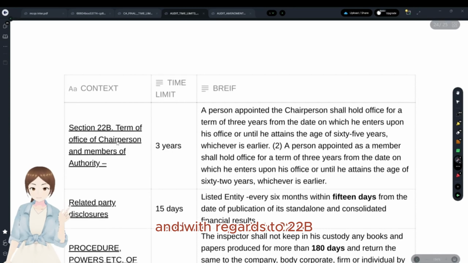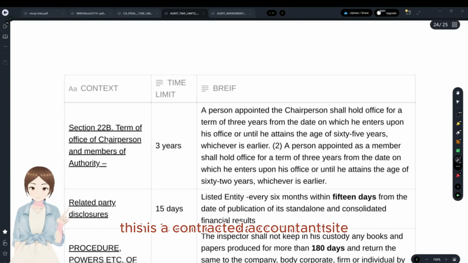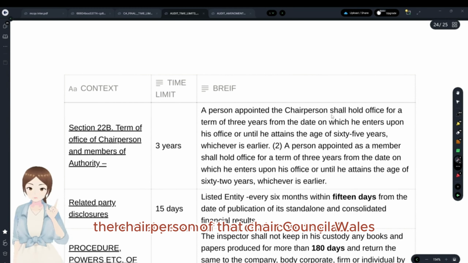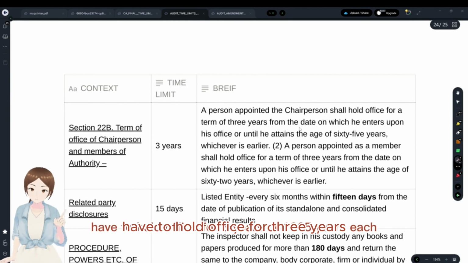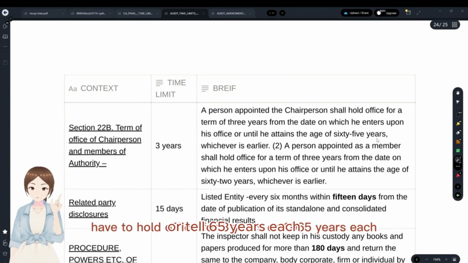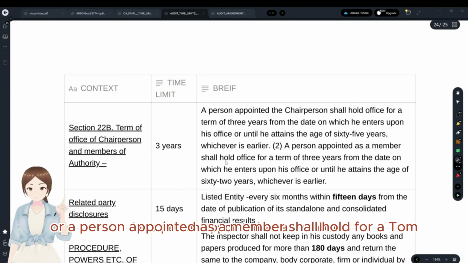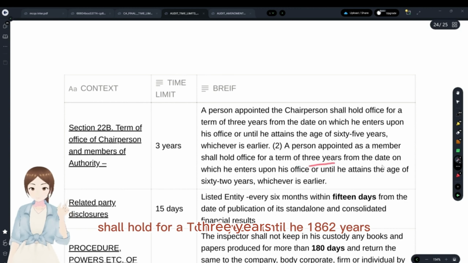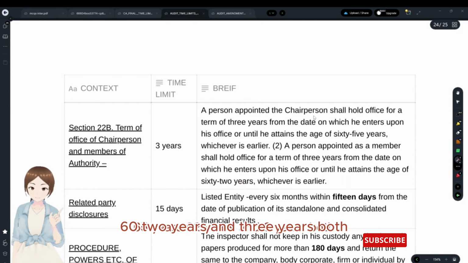And with regards to 22B, this is again the Chartered Accountants Act. The chairperson of that council has to hold office for 3 years or till 65 years of age. Or a person appointed as a member shall hold office for a term of 3 years or till he attains 62 years. 65 years, 62 years, and 3 years both.